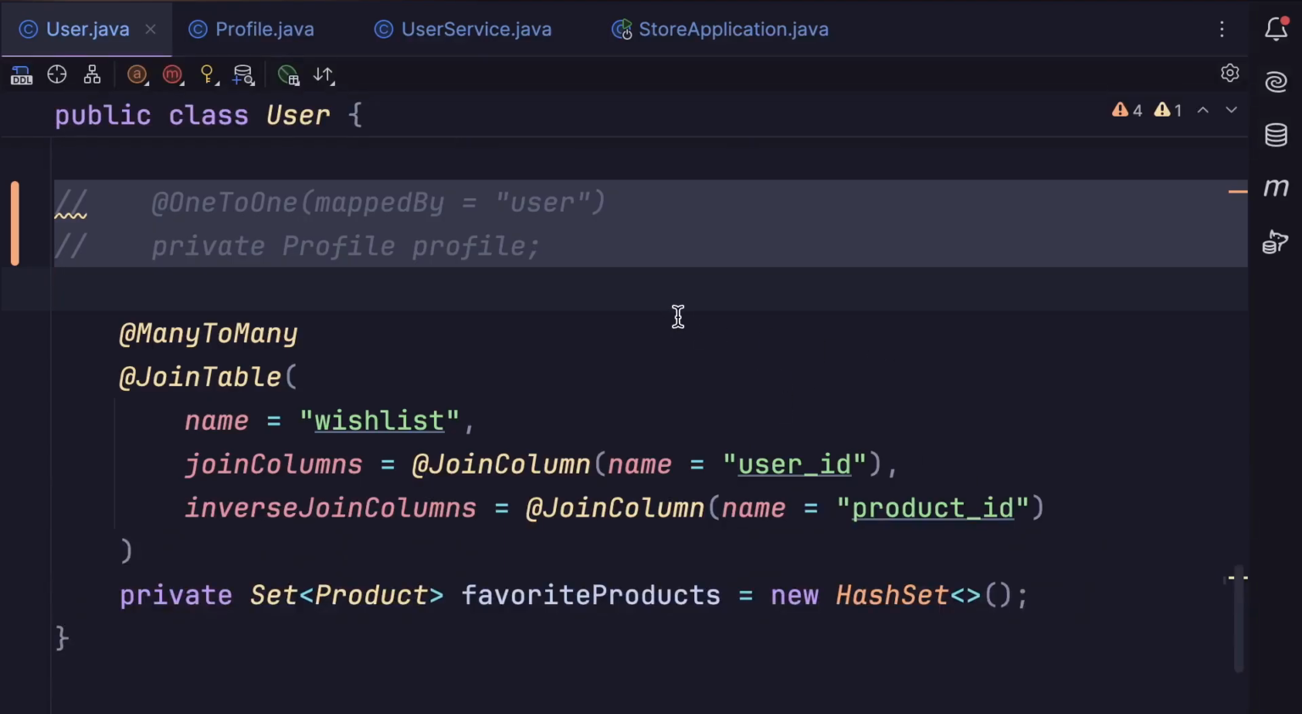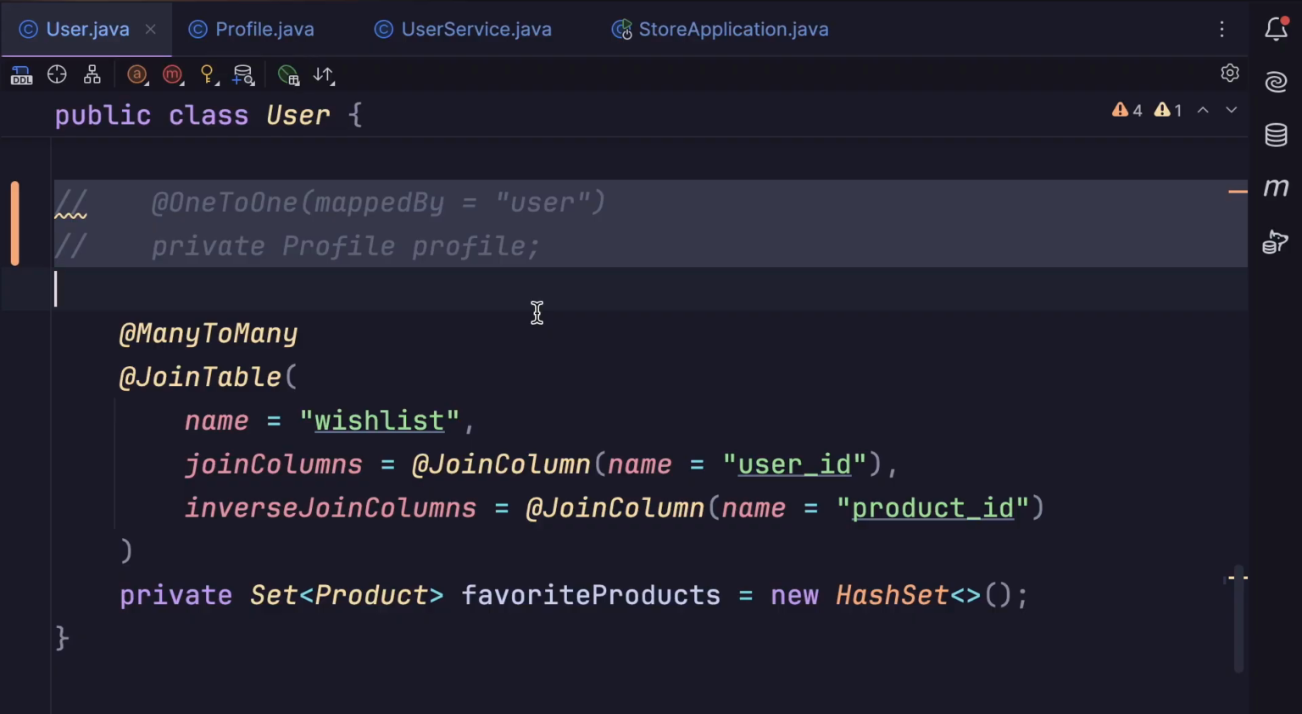So this is one way, and it's probably a good way in a real-world application. Because this user entity represents a user account, this is where we have fields like username, email, password, and so on. So this entity is used for authentication. So when fetching a user, we probably don't need the profile information, okay?